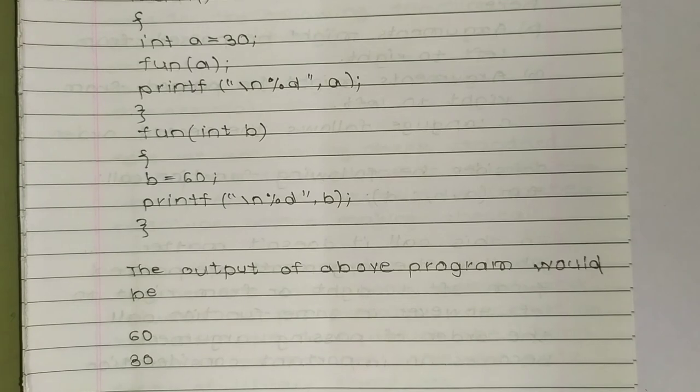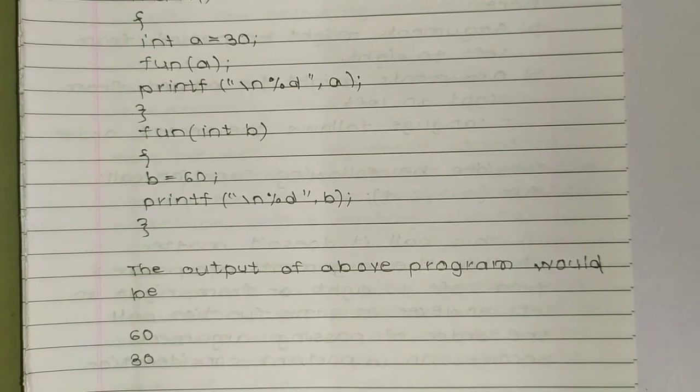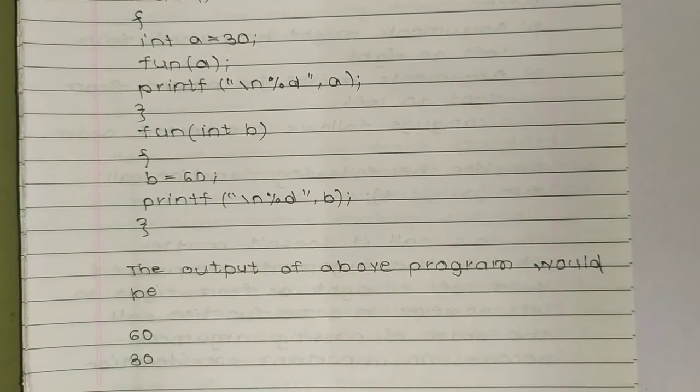So if the formal argument is changed in the called function, that is, the formal argument was a and it is changed in the called function, the corresponding change does not take place in the calling function.